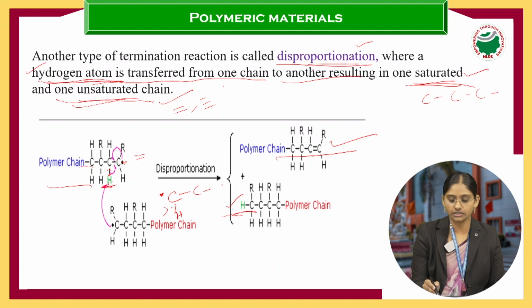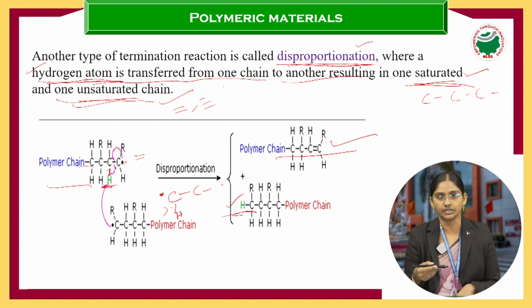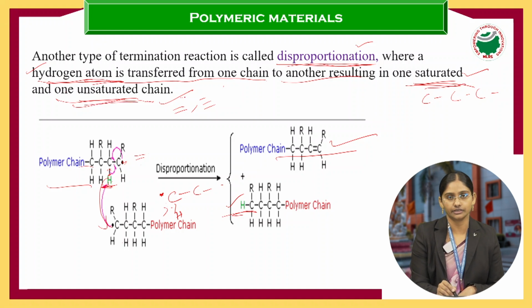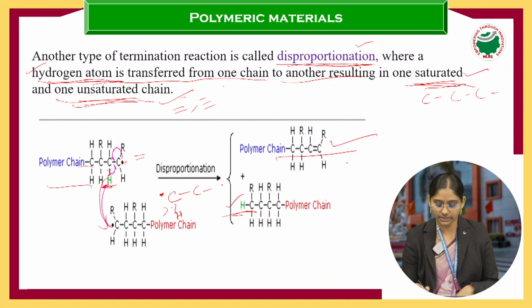So because of this disproportionation reaction, just a hydrogen atom is transferred from one chain to another chain, that's it. The hydrogen atom transferred from one chain to another chain leads to the formation of saturated and unsaturated compounds. Like this, these two byproducts are formed.